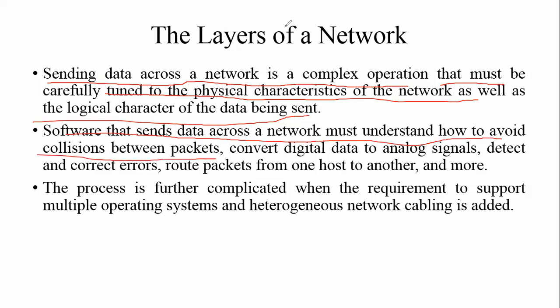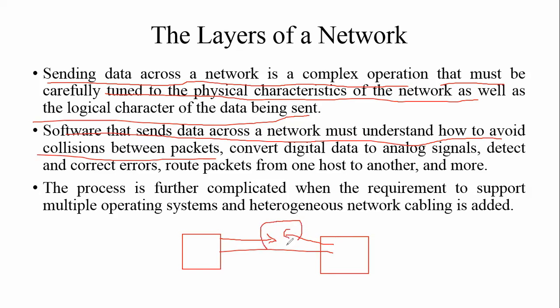Actually होता क्या है, suppose यहाँ पे दो computers हैं, and they are connected to each other. If this computer is trying to send some data and at the same time the second one is also trying to send some data, what happens?